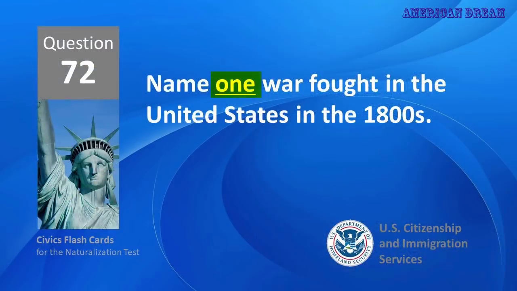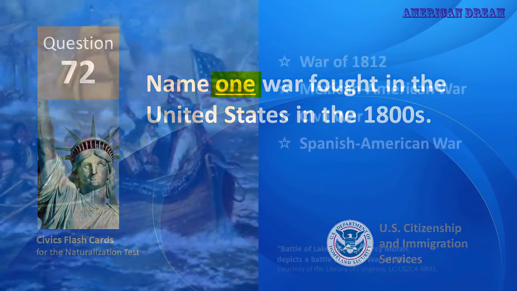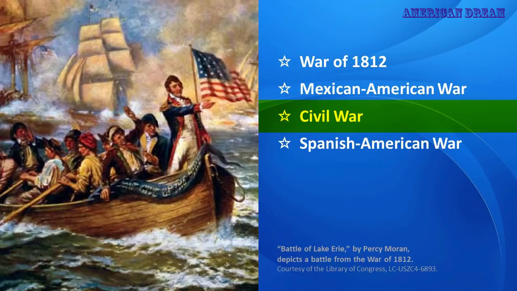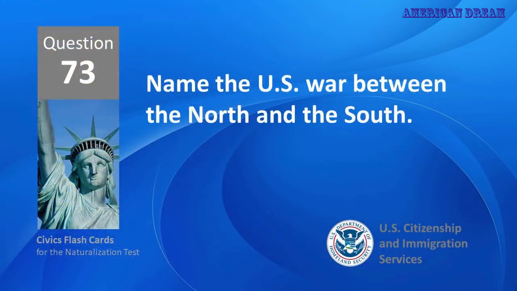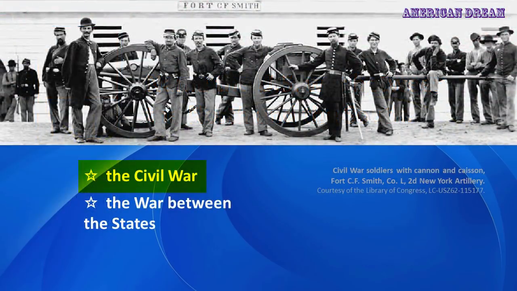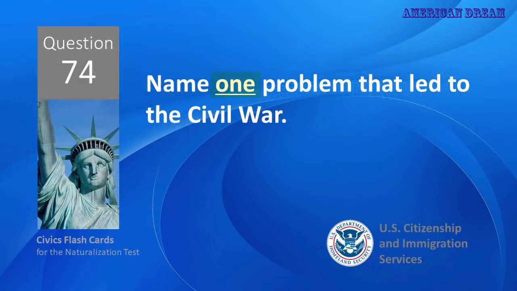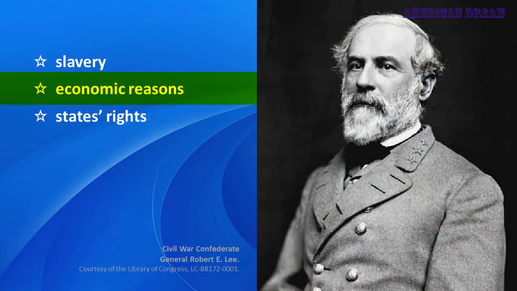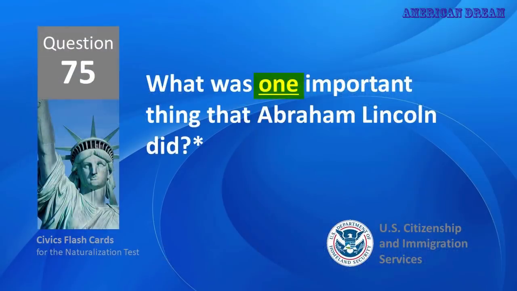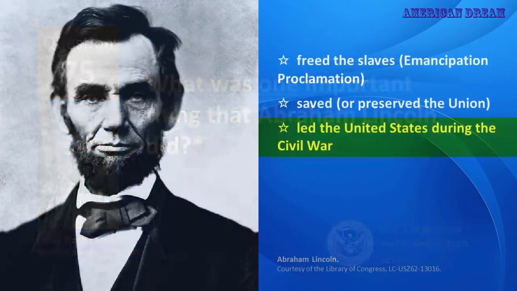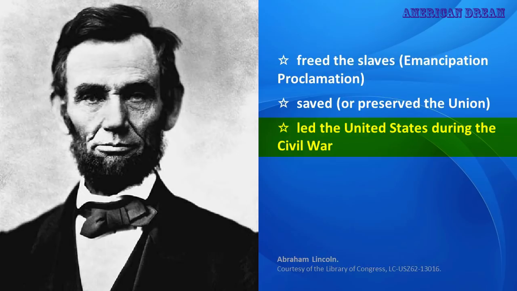Name one war fought by the United States in the 1800s. Civil War. Name the U.S. war between the North and the South. The Civil War. Name one problem that led to the Civil War. Slavery. What was one important thing that Abraham Lincoln did? Led the United States during the Civil War.